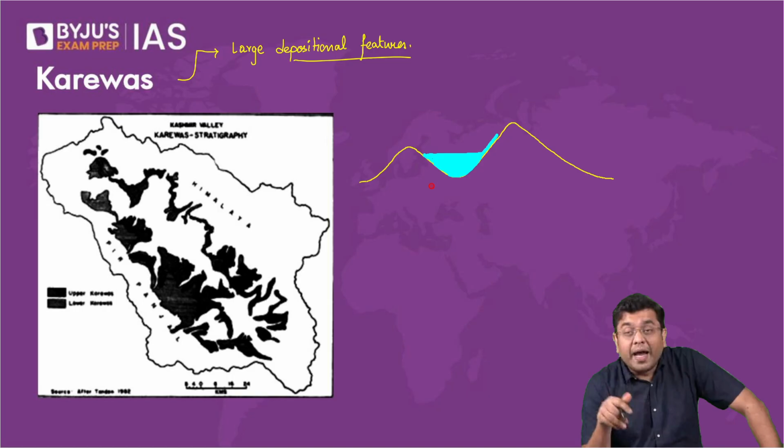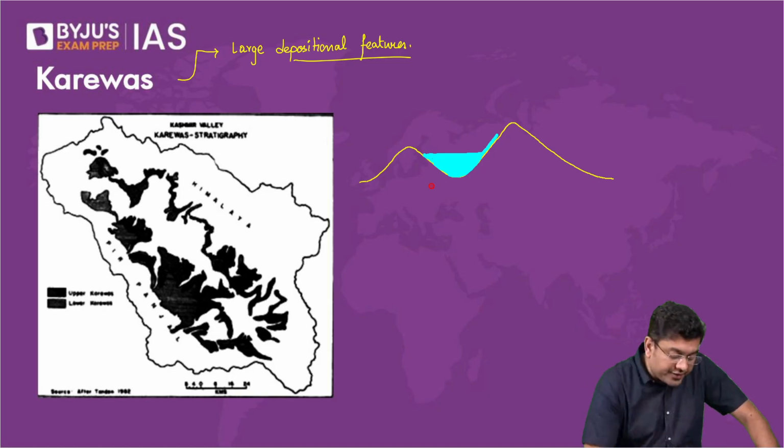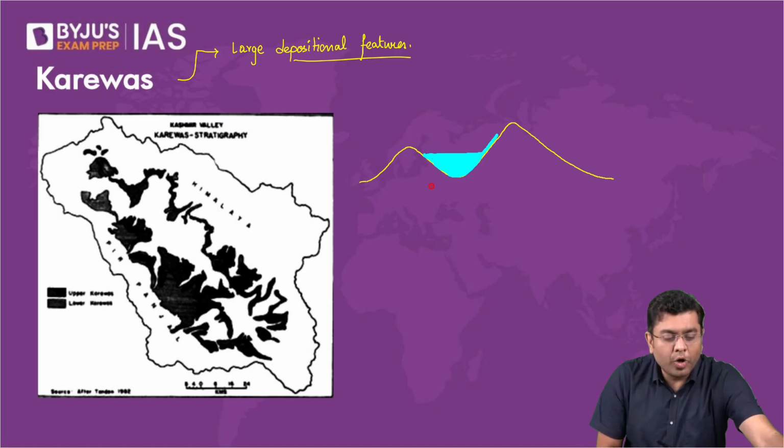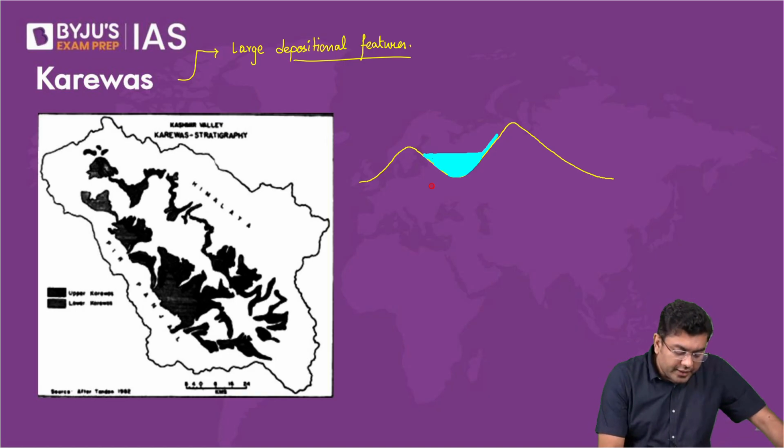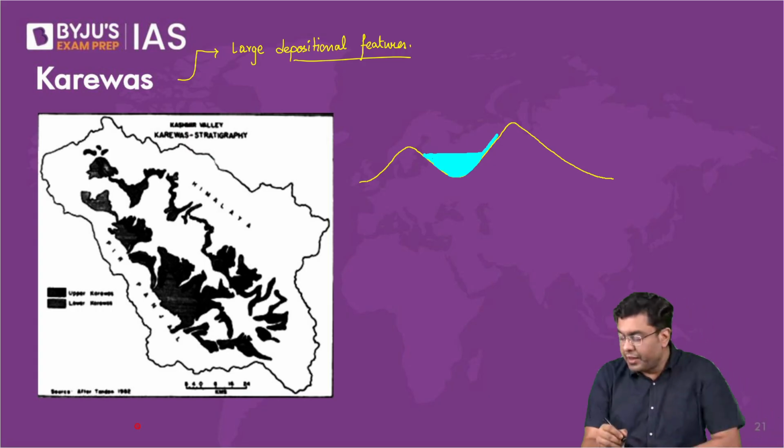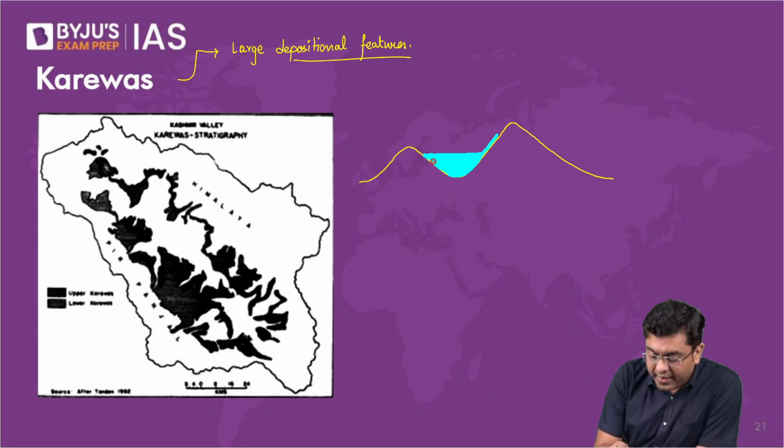Obviously, when such a feature is created, then along with it you will also have the deposits that these rivers would bring. These deposits are also referred to as lacustrine deposits. Lacustrine as in any deposit which is laid down in the presence of a lake. Very fine sediments, very fine soil particles, would get deposited here in between.